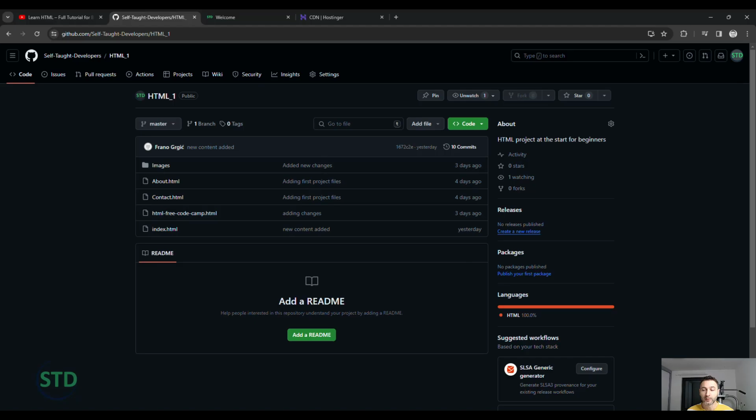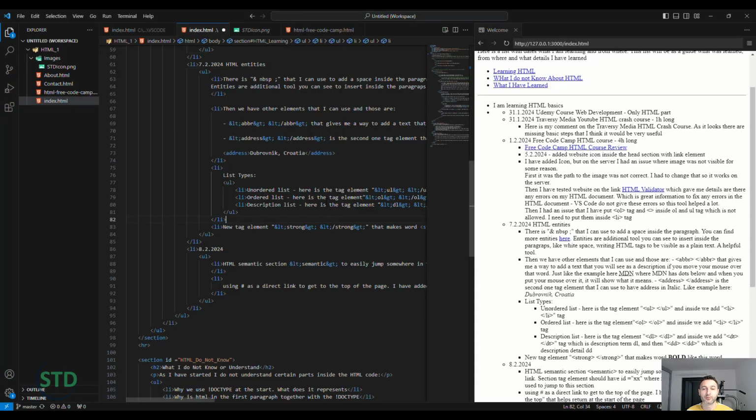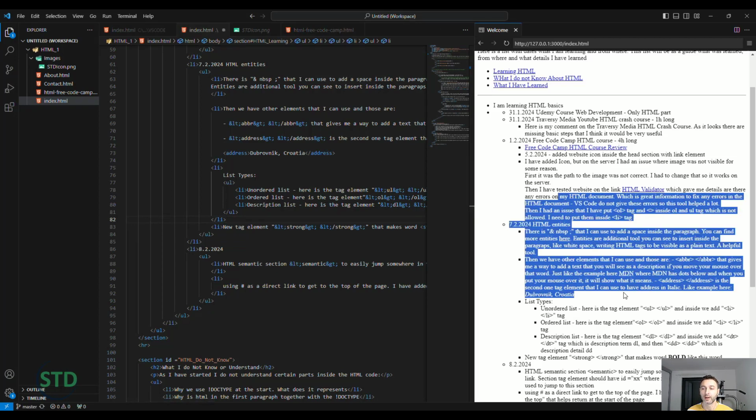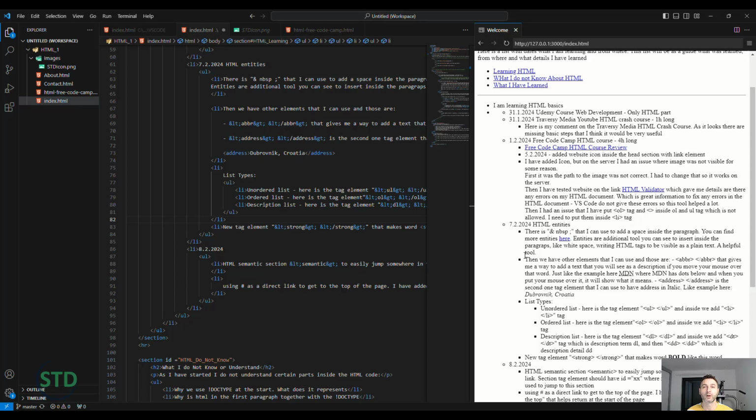What I would like to tell you about the progress up to now is that it is very useful to write a page when you learn something.